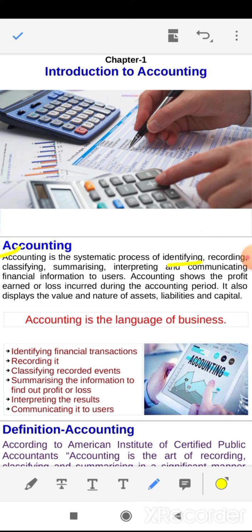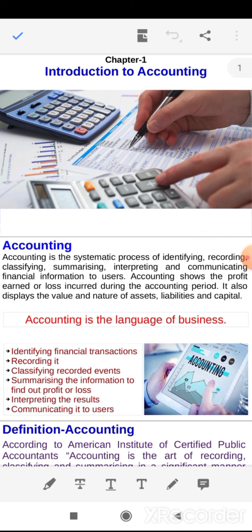Identify means to identify whether it is a business transaction or not. Recording the transaction, only those transactions which are business related and expressed in monetary terms are recorded. Thereafter classifying, that is called ledgers. We will discuss later on. Summarizing, that is called trial balance. Interpreting the result means profit or loss, whether the organization earned a profit or incurred a loss. And communicate the financial information to internal users as well as external users. Internal users are those persons who are working within the organization, and external users are those persons who are not working within the organization.